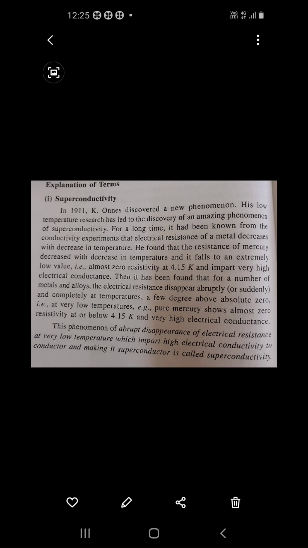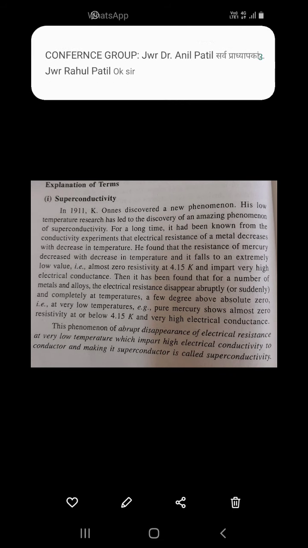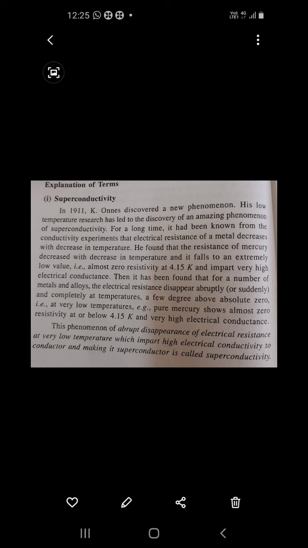But for some metals and alloys, the electrical resistance decreases abruptly or suddenly and reaches a minimum at very low temperature, a few degrees above absolute zero. Pure mercury shows almost zero resistivity at 4.15 Kelvin or below, with very high electrical conductance.